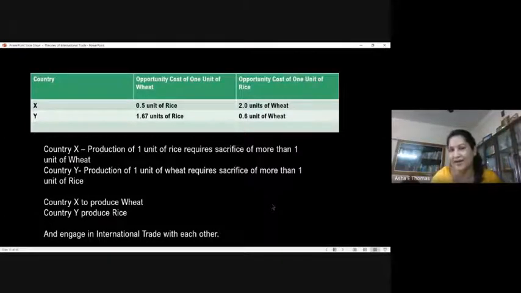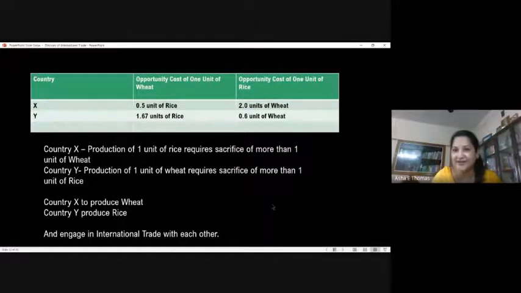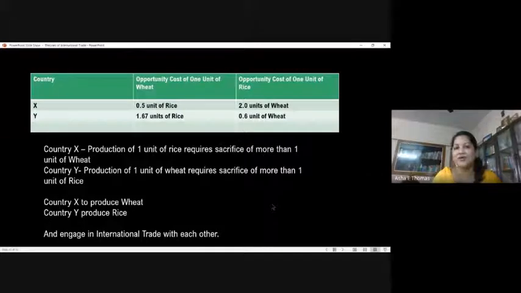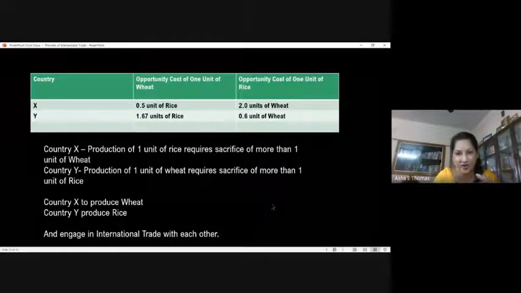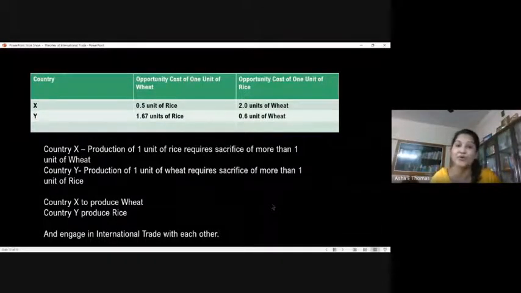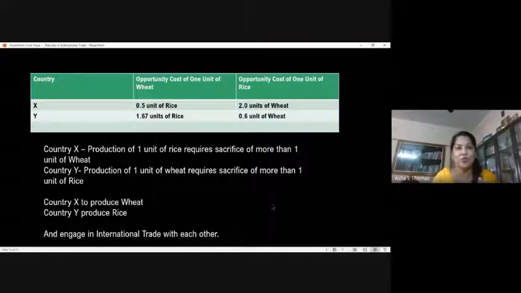And when we talk about rice, it is 2 units of wheat when you go with production of rice. The opportunity costs are put in the table.